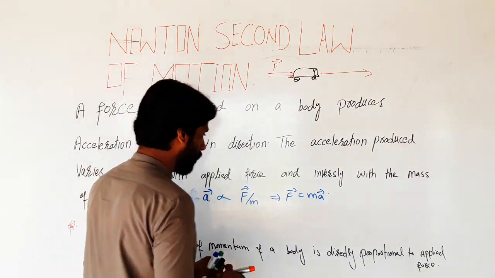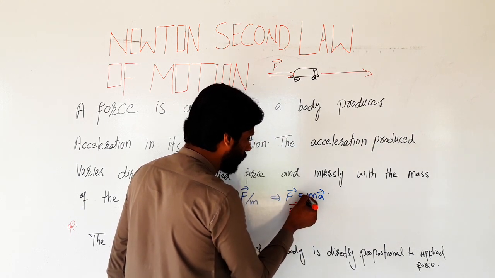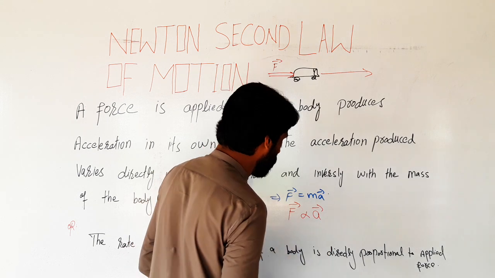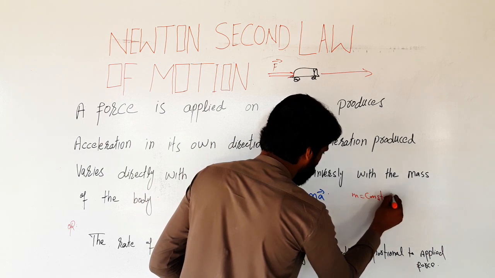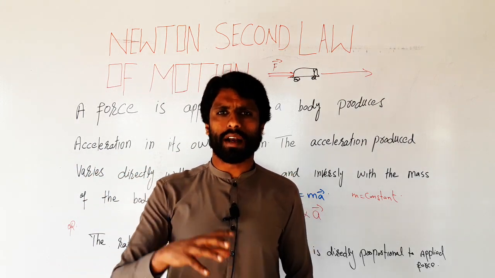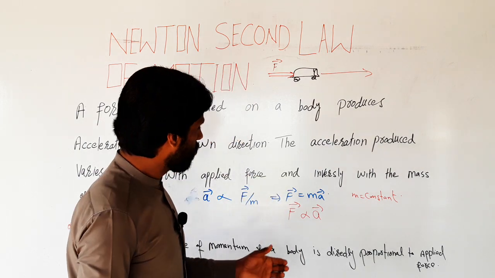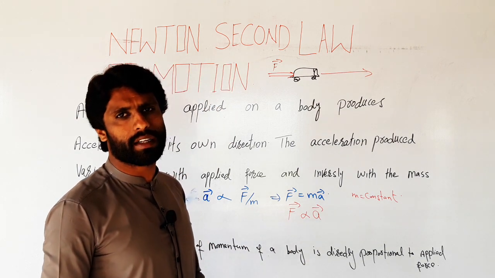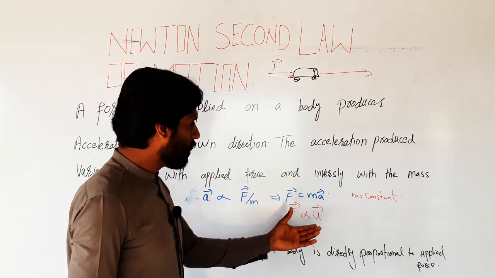According to this, when mass is constant, the constant is converted to a proportionality sign: F is directly proportional to the acceleration. M is constant. It means when we apply force on a body and the mass of the body is constant, at this condition, with increasing force, the acceleration of the body increases, and with decreasing force, the acceleration of the body also decreases.